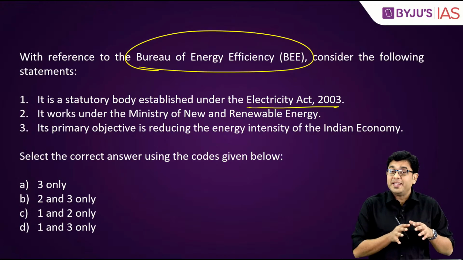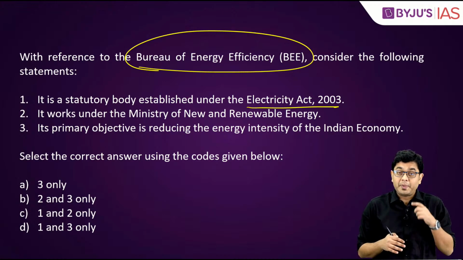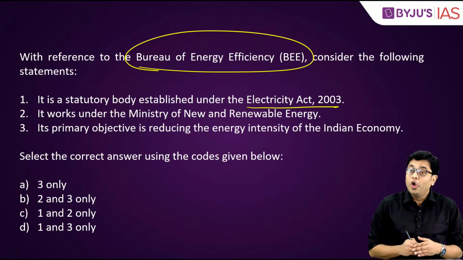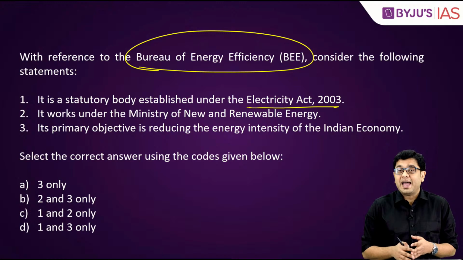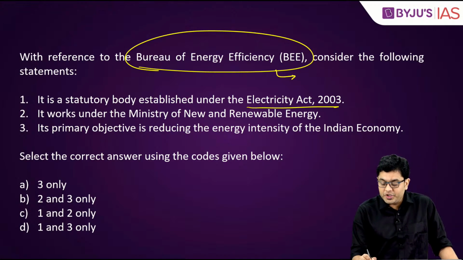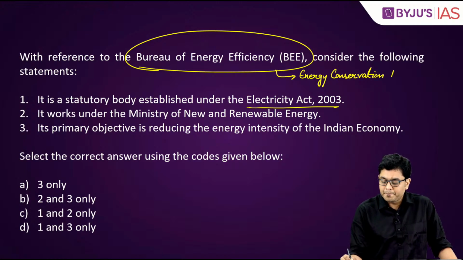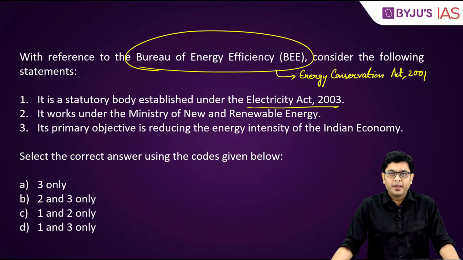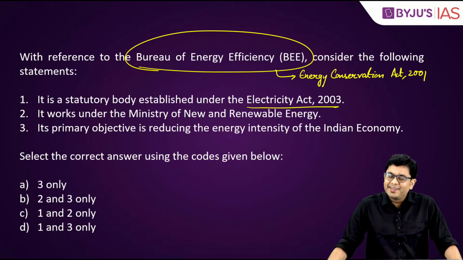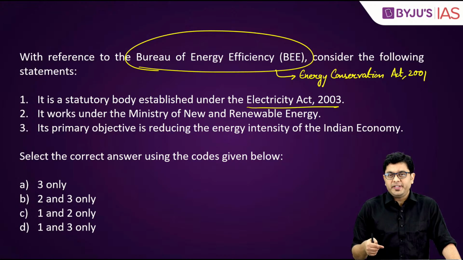That is, it has been established as per a law which has been passed. But then the law, rather than Electricity Act, has been Energy Conservation Act 2001. Okay? So that is the important catch point here.